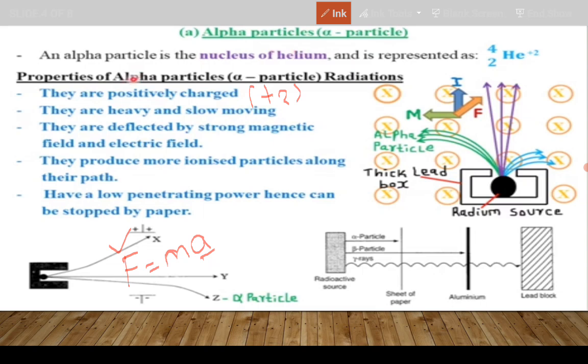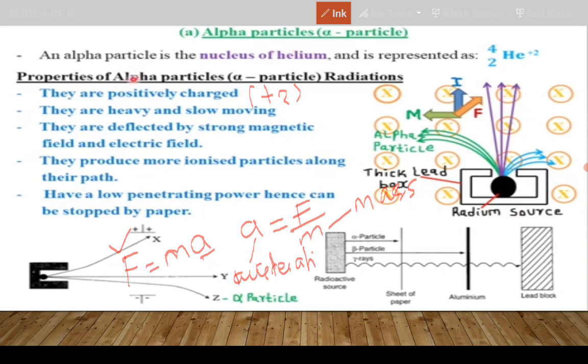Now, if you make A the subject such that you have A equals F over M, what does this tell you? This means that as the mass of the body increases, acceleration is going to decrease.